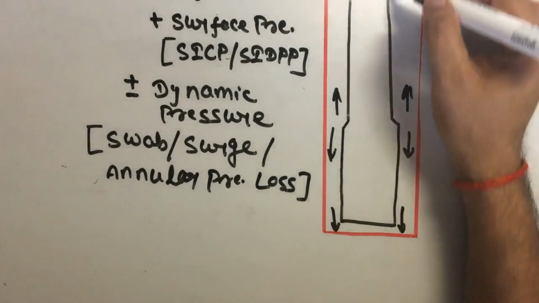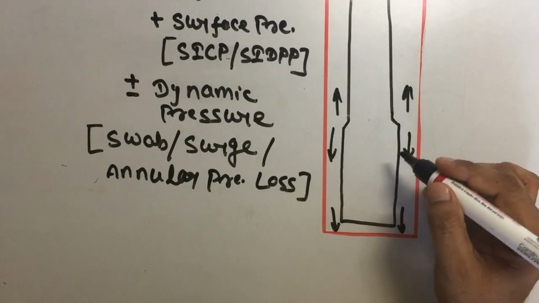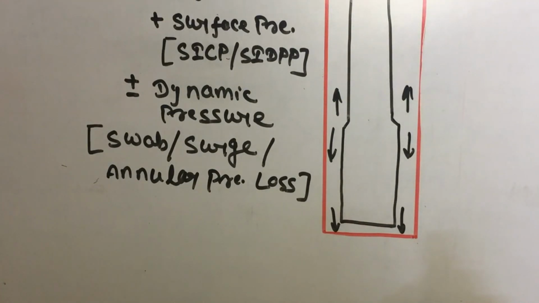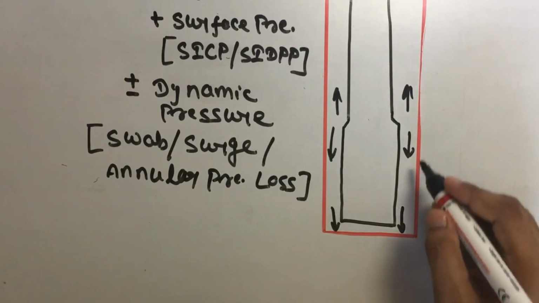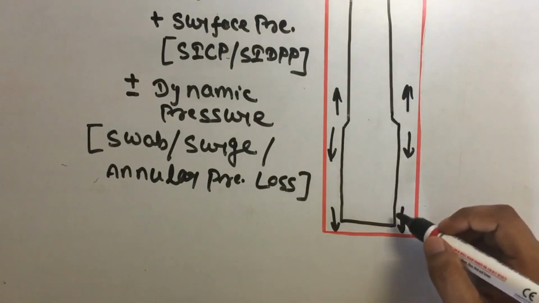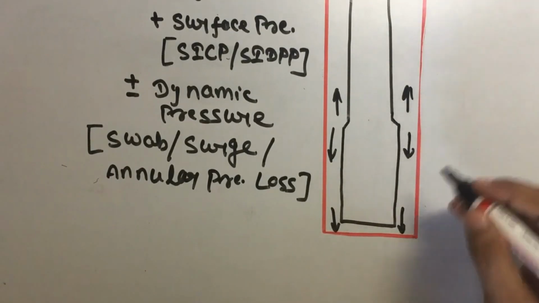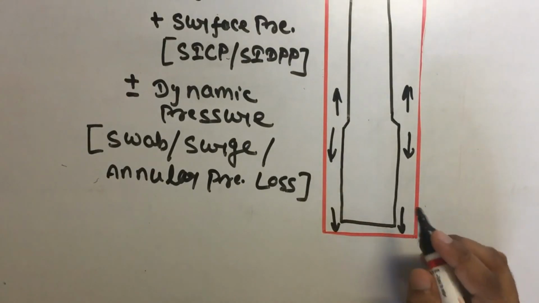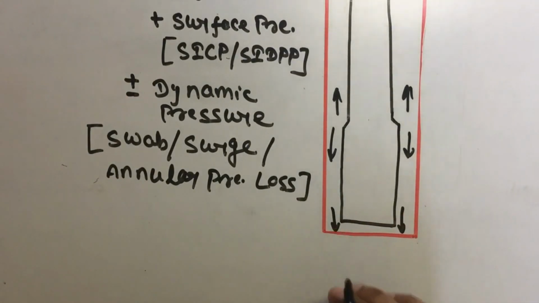That means when our string goes down, it works as a piston, and mud is not able to exit from the annulus clearance side, and that will generate the surge pressure at the bottom of the well.